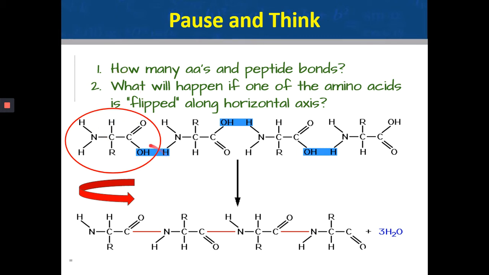The problem that will arise if this amino acid is flipped horizontally is that this amino acid's amine group will face again the amine group of the next amino acid. The amine group and amine group cannot form a peptide bond. The peptide bonds in a polypeptide will always be formed between the carboxylic acid group and the amine group. Look, carboxylic acid group and amine group. If I flip the molecule, amine and amine group will repel each other and not form a peptide bond.